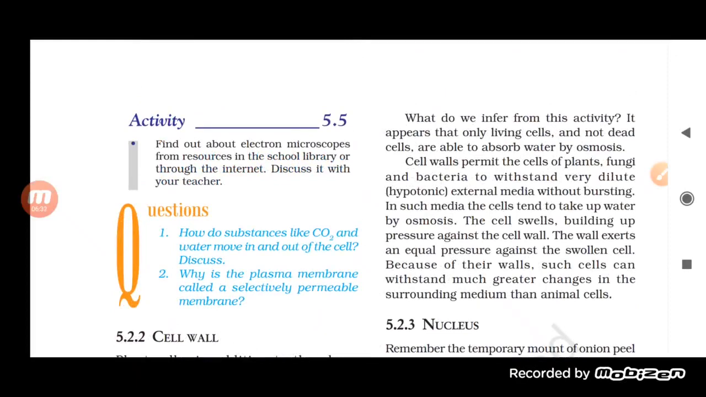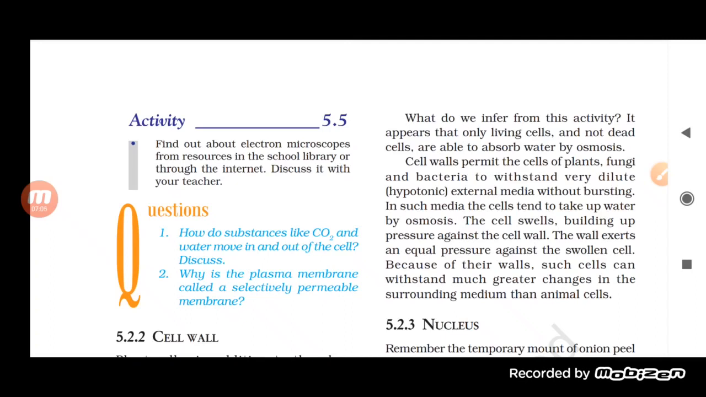Okay. Now a few things are given about the cell wall. Let us see what that is. Cell walls permit the cell of a plant, fungus, or bacteria to withstand very dilute external media without bursting. In such a media, the cell tends to take in water by osmosis and the cell swells. It builds up pressure against the cell wall, and the wall exerts an equal pressure against the swollen cell.